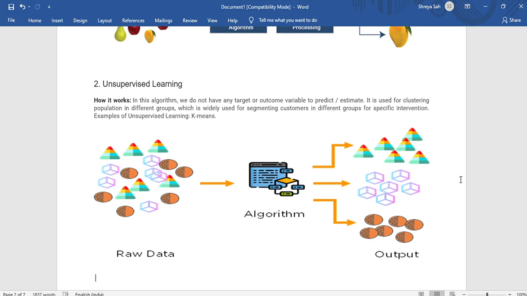Let's take a very basic example of unsupervised learning. Enough of theory, let's get into practical examples.